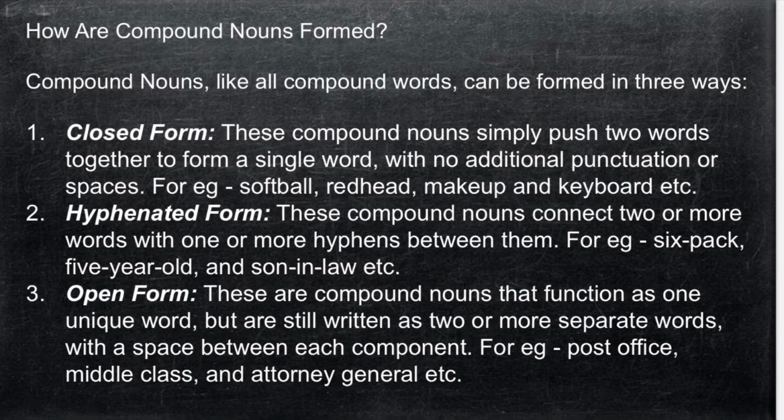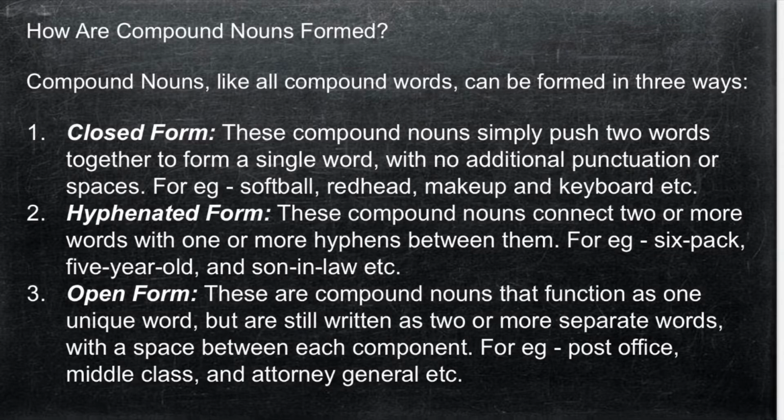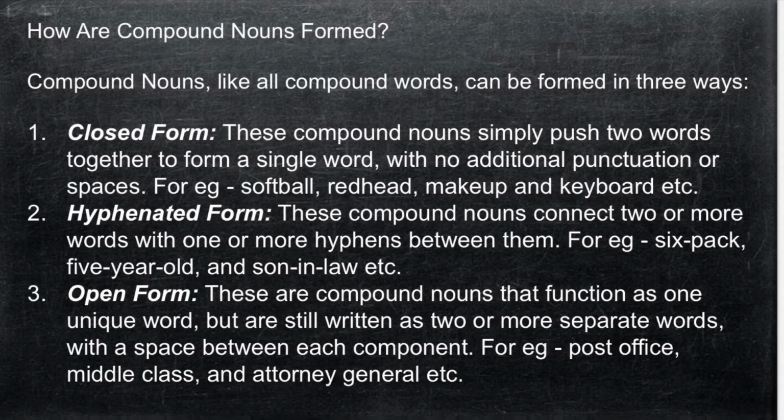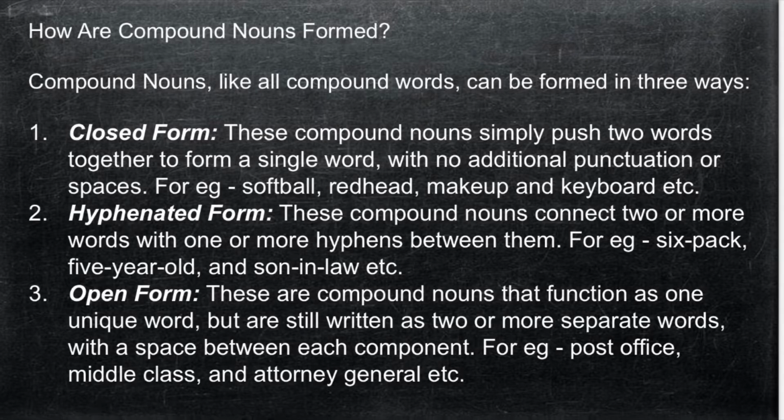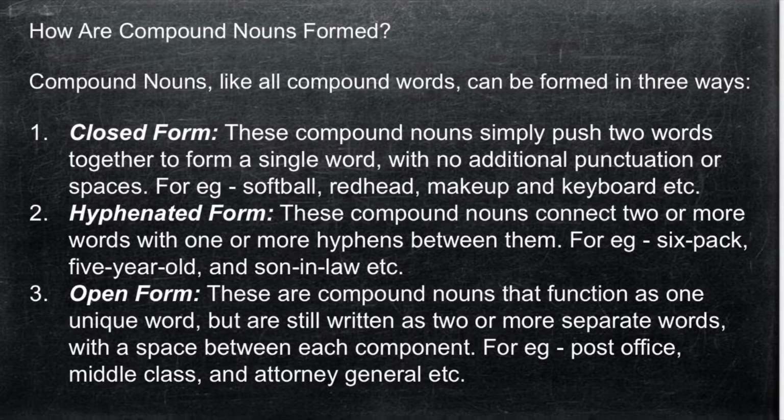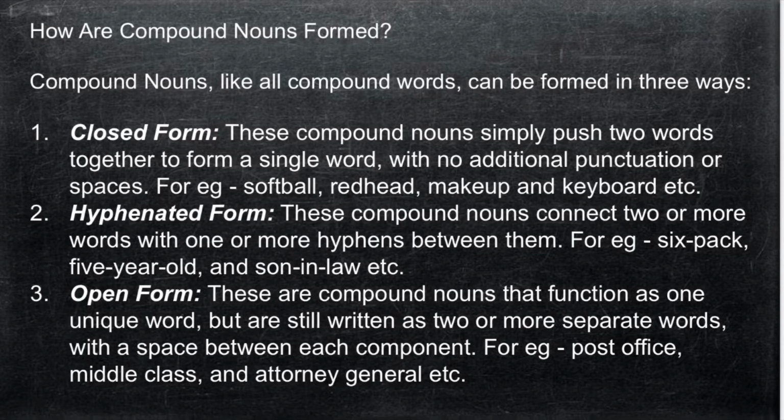Second, we have the hyphenated form. These are the compound nouns that connect two or more words with one or more hyphens between them. So they are connected with the hyphens. For example, six-pack, 5-year-old, son-in-law, mother-in-law. So these are the different hyphenated forms of compound nouns.